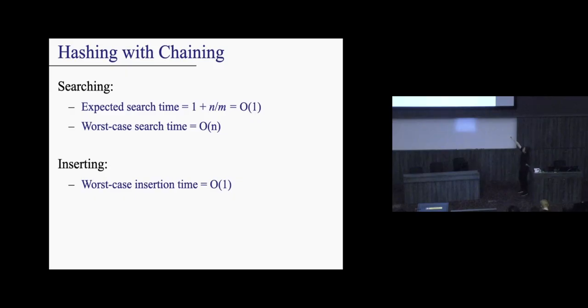Insertion, if you do it cleverly enough, is O(1). So why do we use hash tables? Here's an idea: maybe we should not all be as pessimistic as we tend to be. Sometimes, if we're happy enough with expected running times, we should just be happy to use this data structure, because for the most part it will work out and it will just be O(1) insert. It depends. If you have an application where you definitely don't want to pay the cost of an unlikely worst case, maybe it's a very mission critical thing, maybe don't use a hash table. Maybe you're happy to use one because, on average, it works out. Then maybe use a hash table.